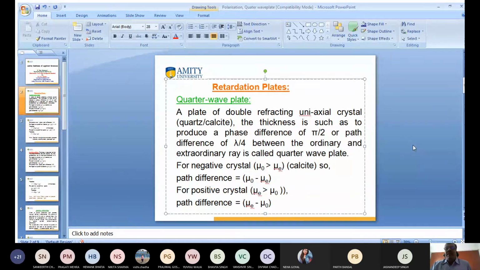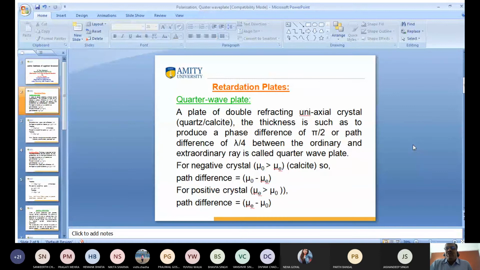Again, I tell you what is a quarter wave plate. A quarter wave plate means a uniaxial double refracting crystal in which the thickness of the crystal is so adjusted that the phase difference between the ordinary ray of light and the extraordinary ray of light is pi by 2, or the path difference between them is equal to lambda by 4. This is known as a quarter wave plate.